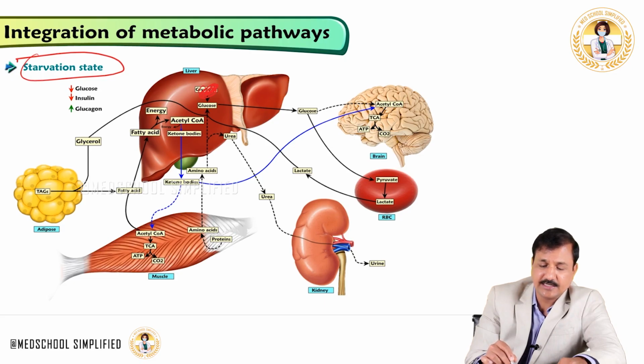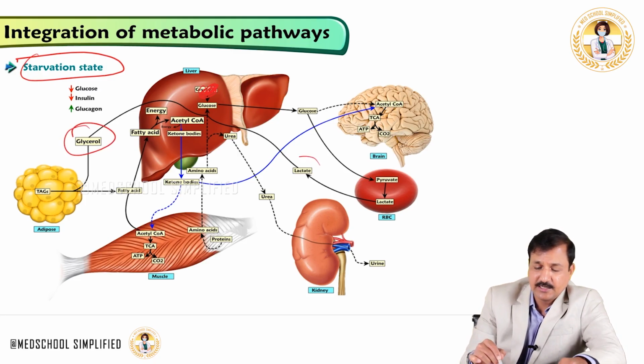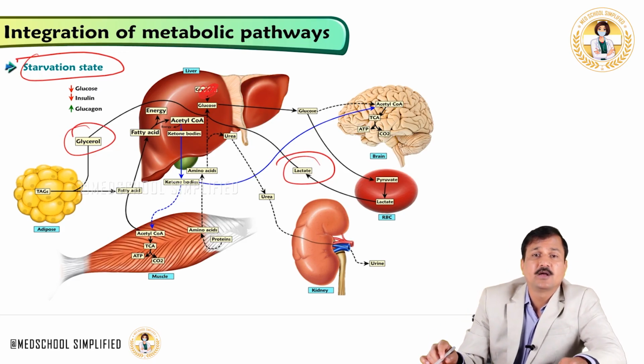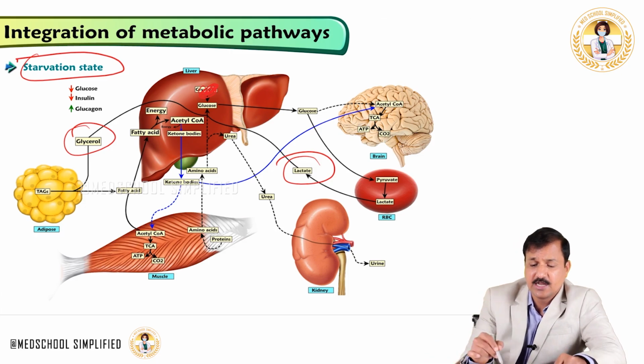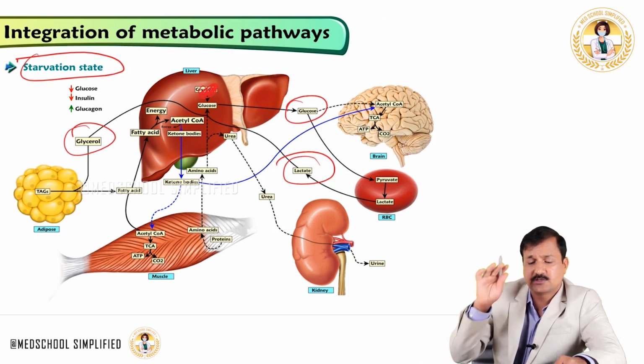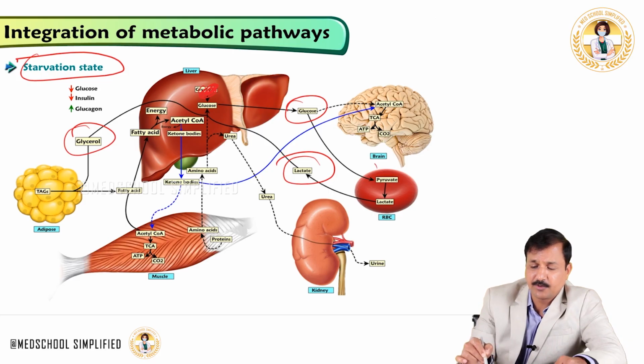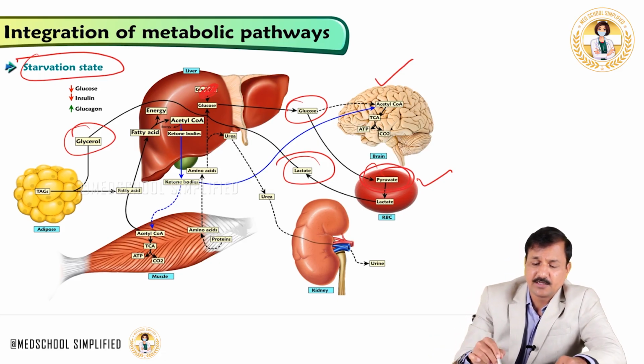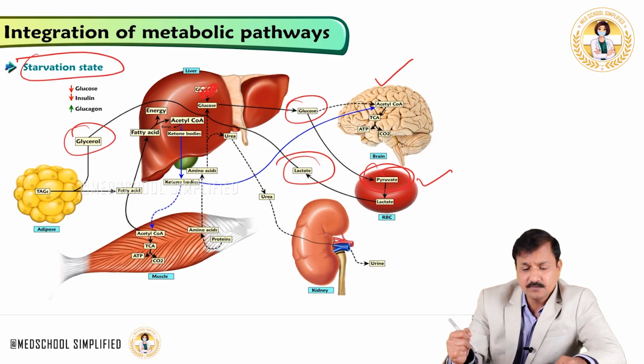Gluconeogenesis is also decreased after 1 week of starvation. That means gluconeogenesis is now supported by glycerol coming from adipose tissue lipolysis, lactate coming from anaerobic glycolysis, and also some propionyl-CoA coming from oxidation of fatty acids. These are the things that can support gluconeogenesis, and the glucose coming out of gluconeogenesis, which is relatively less now, will be taken up purely by the red blood cell, because the brain has adapted to use ketone bodies at this time. That's why the brain is not taking much glucose now. It is sparing that glucose for the red blood cell.